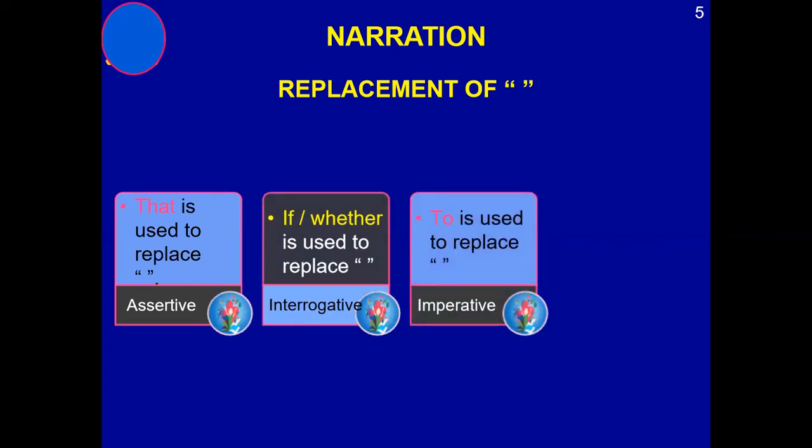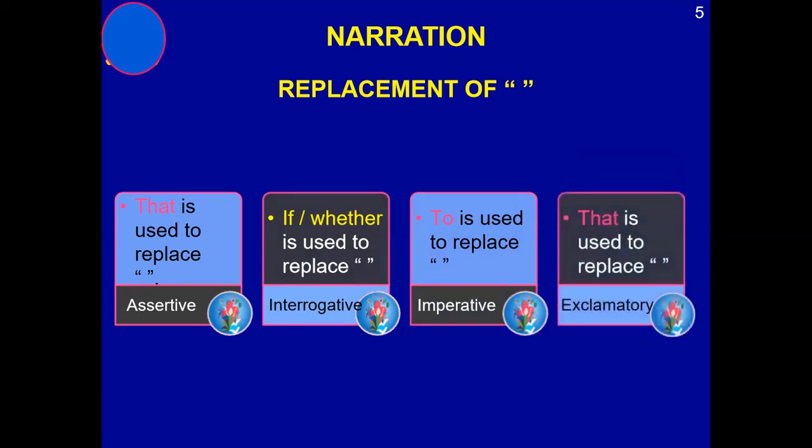Then we have imperative sentences. In imperative sentences we have to as a conjunction. Once we replace quotation marks, instead of quotation marks we use a conjunction, and that will be to. Then we have exclamatory sentences. Whenever you have an exclamatory sentence, at the time of removing quotation marks, you will use that as a conjunction.